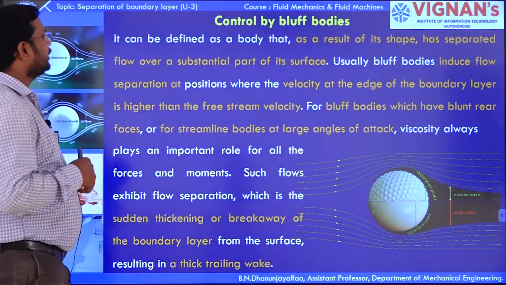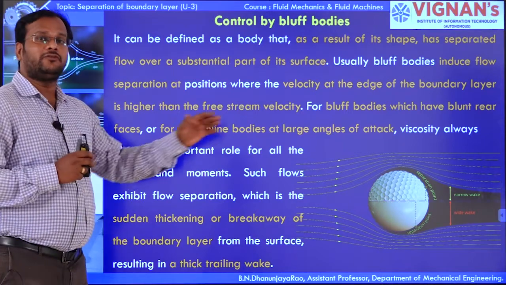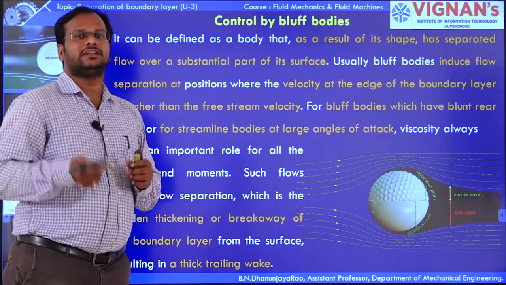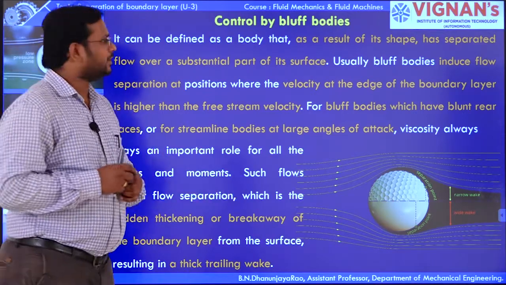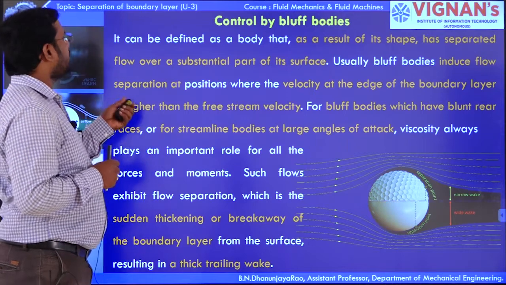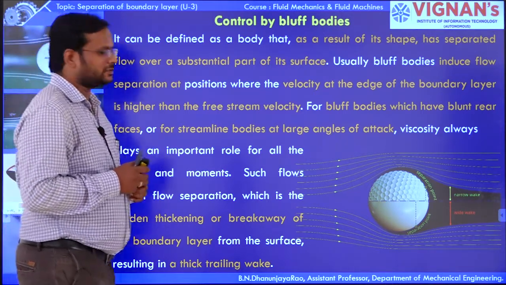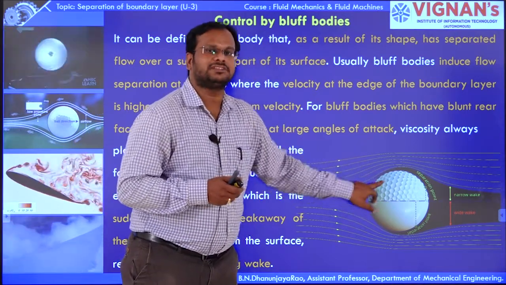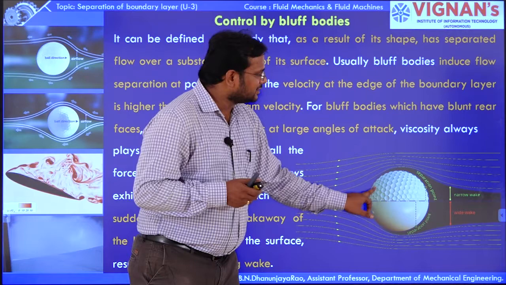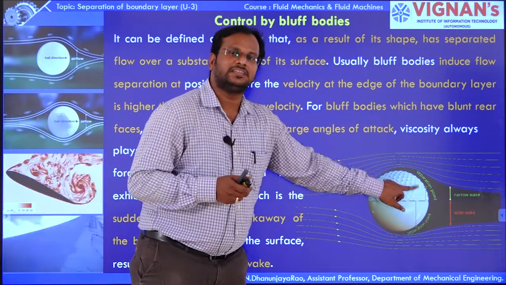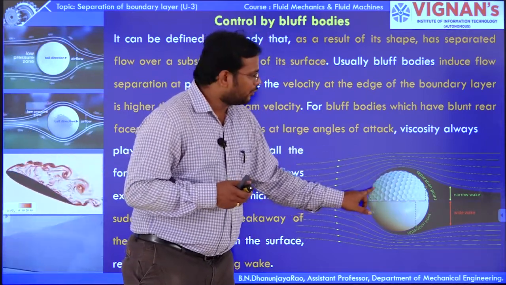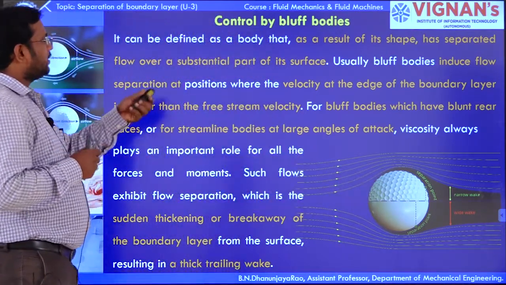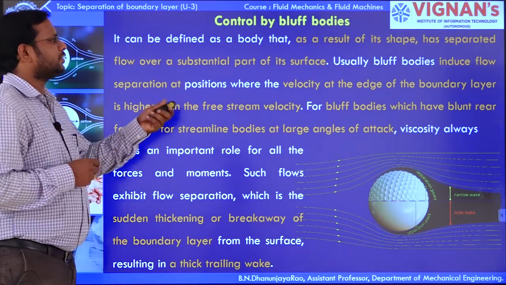It can be defined as a body that, as a result of its shape, has separated flow over a substantial part of the particular surface. So here there are more substantial parts over the surface of the body. At each and every surface, the boundary layer is going to be separated. There is a substantial portion of its surface.